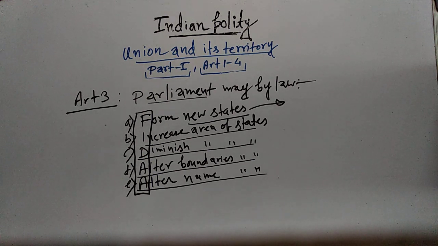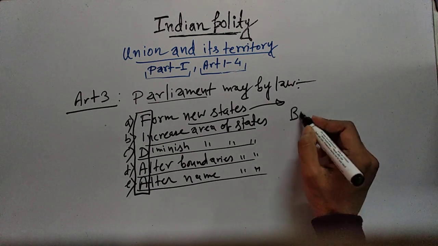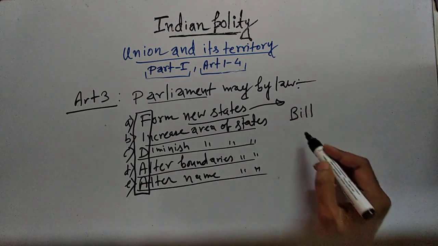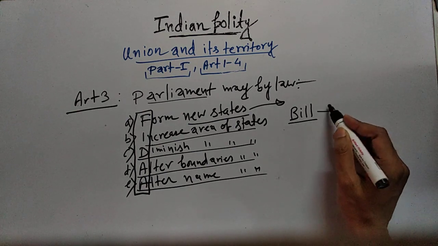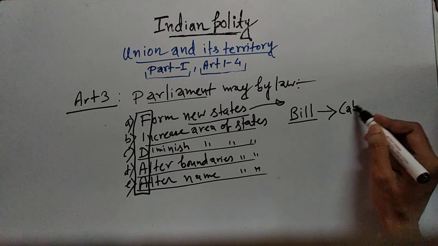There are some conditions for a bill under Article 3 to be passed. And what are those conditions? Let's discuss. Suppose there is a bill under Article 3 and this bill needs to be passed. Generally, when a bill is to be tabled in the Parliament, the bill is first cleared by Cabinet.